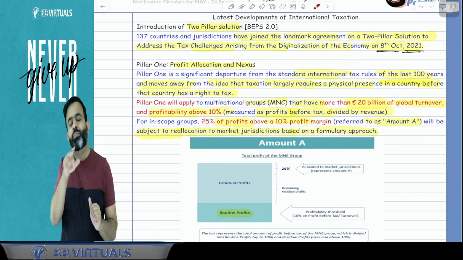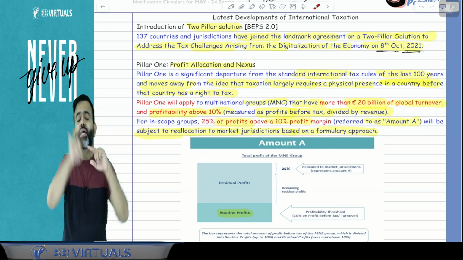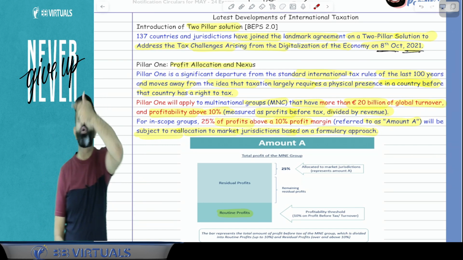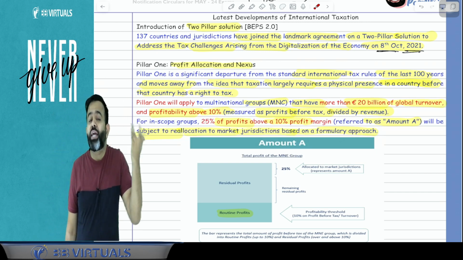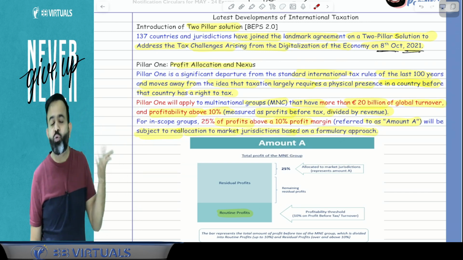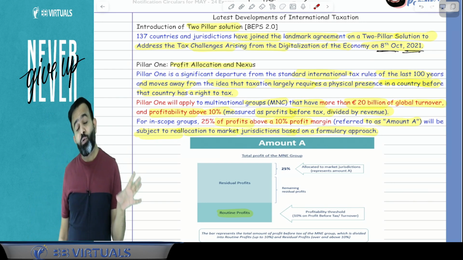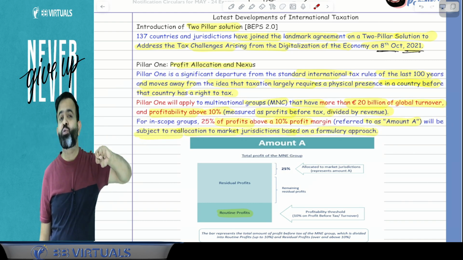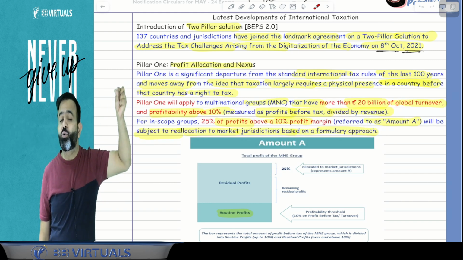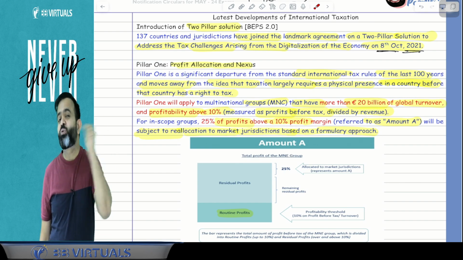Guys, out of the excess profit in excess of 10%, 25% will be allocated to other countries, even if they don't have any physical presence there. But guys, from those countries, they are getting income. Suppose they are sourcing revenue from those countries, then those countries will get the right to tax that profit.